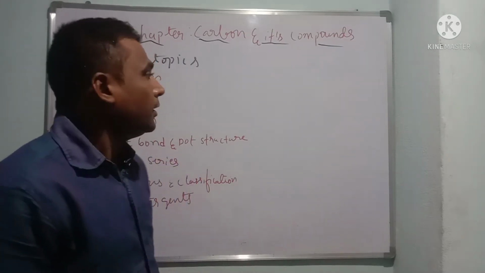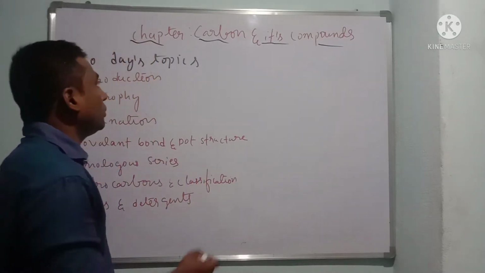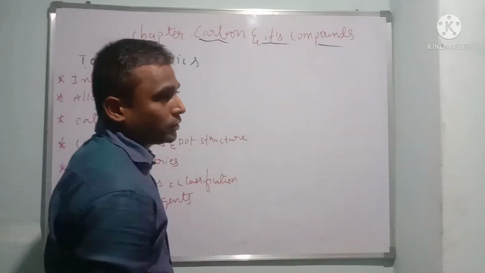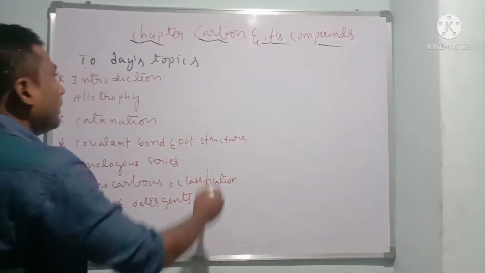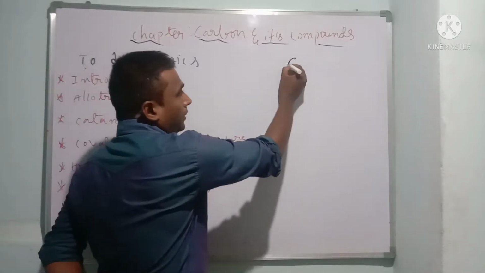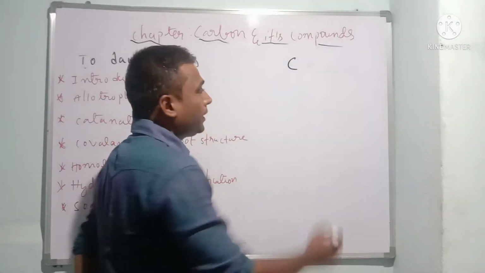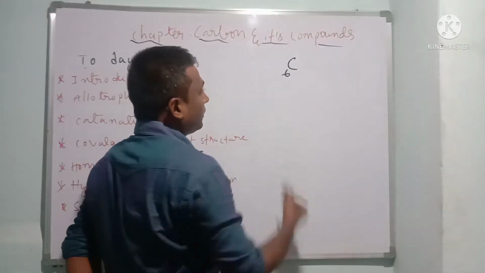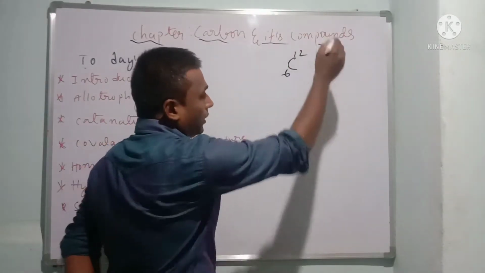So dear children, in this class we are going to understand about carbon and its compounds. So here, the carbon introduction part. It has a symbol C, its atomic number is 6 and mass number is 12.